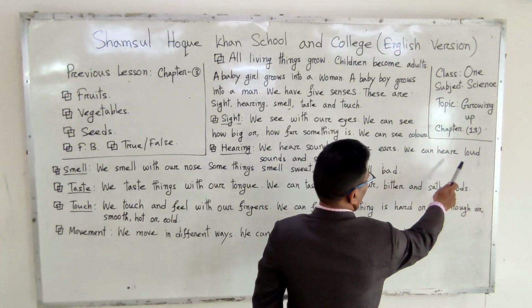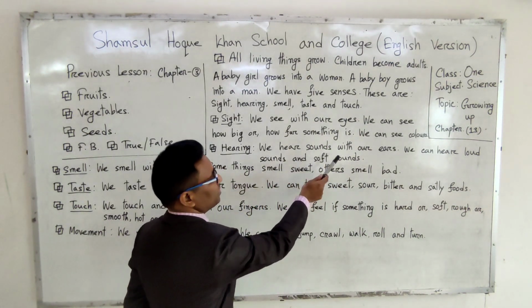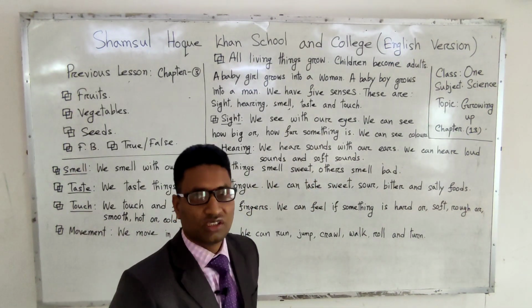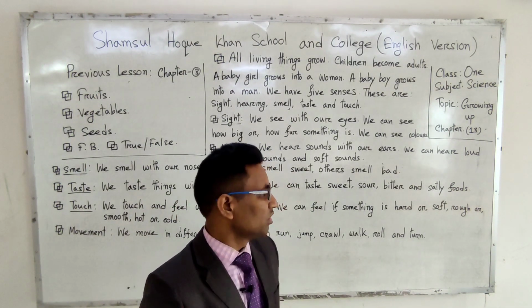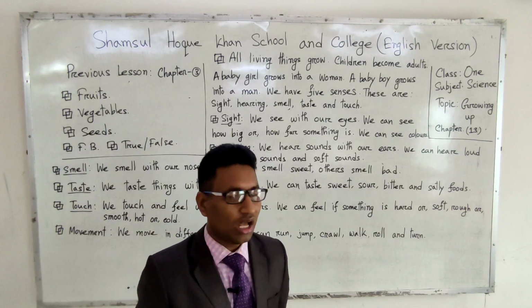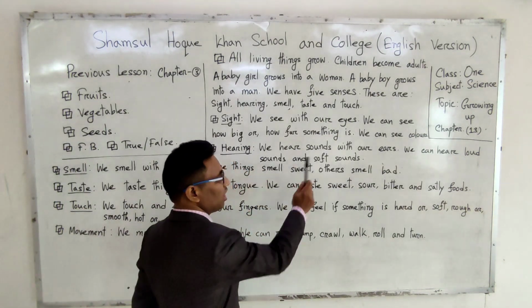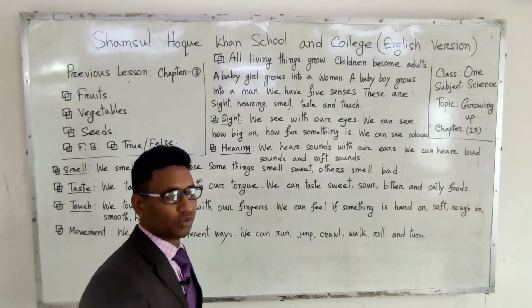We can hear loud sounds and soft sounds. আমরা শব্দগুলো শুনতে পারি খুবই জোরে আবার আস্তে। আমরা বিভিন্ন ধরনের শব্দ শুনতে পারি, loud and soft. This is the second sense organ we know.